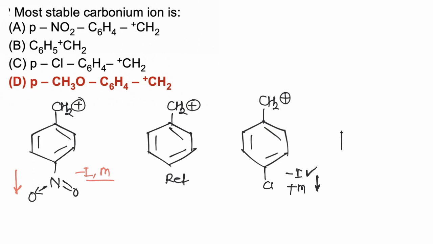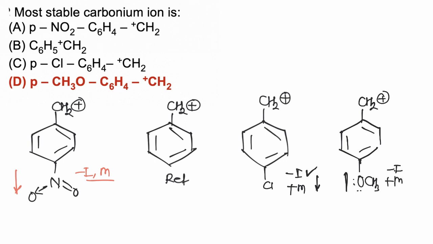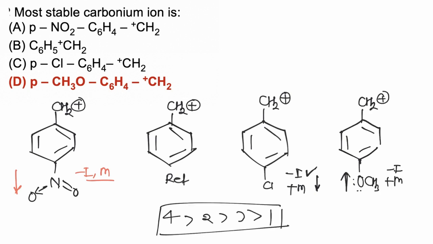In fourth case, when OCH3 group is present at para position, OCH3 will be electron donating due to mesomeric effect, withdrawing due to minus I effect, but it is overall donating and it will stabilize carbocation. Any electron donating group stabilizes carbocation. So fourth is most stable among given compound. Fourth, then 2, 3 and 1 is least stable, so most stable compound is fourth.